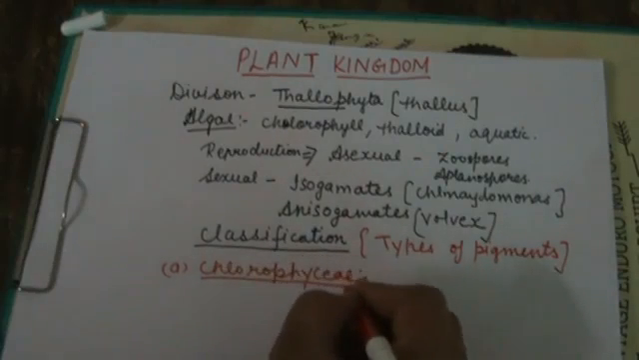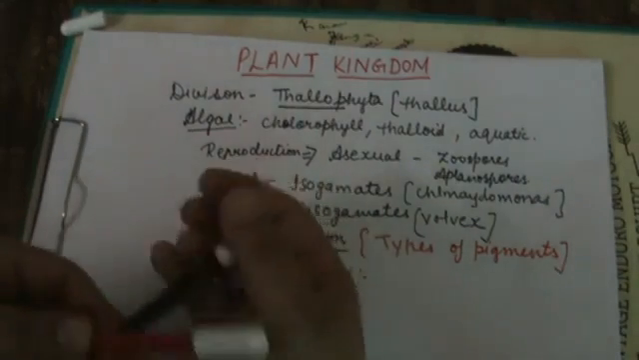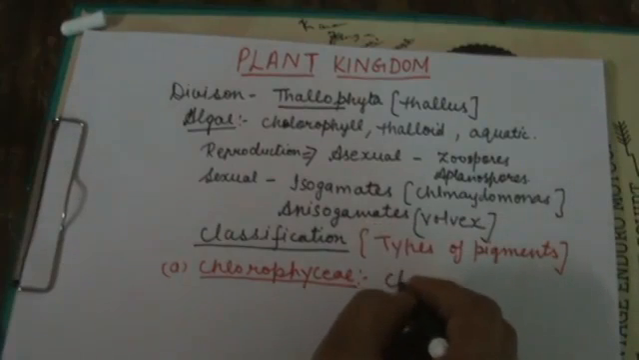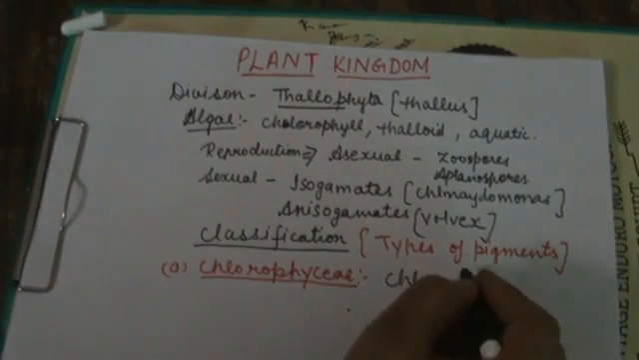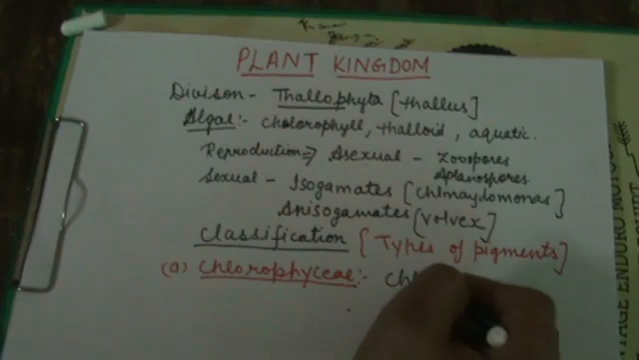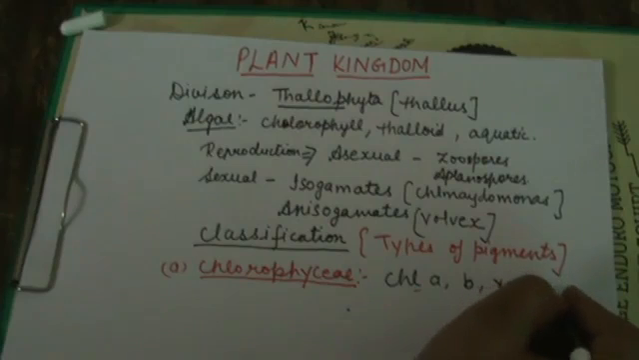And students, what about Chlorophyceae? The members of Chlorophyceae are commonly called green algae. Why green algae? Because they contain chlorophyll A in a predominant form. They also contain chlorophyll B, but chlorophyll B is less than chlorophyll A. They also contain xanthophylls.